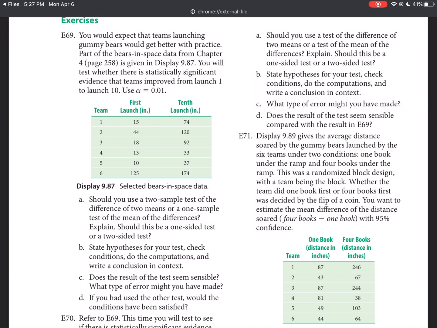Now, I said greater than, of course, because at the beginning of the question, it says you would expect that teams launching gummy bears would get better. Better means to improve by the 10th launch. And so if my difference is the 10th launch minus the first launch, then my mu sub d should be greater than 0. Remember, for your null hypothesis, you would want to state that your mu sub d represents the 10th launch minus the first launch.